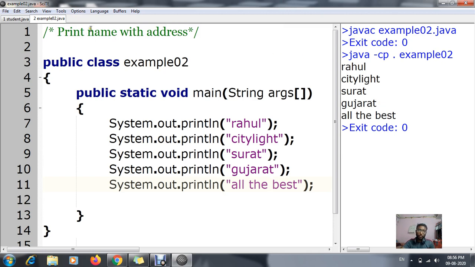As I told you, the first line is just for giving comments. I have given the comments using backslash star and star backslash.